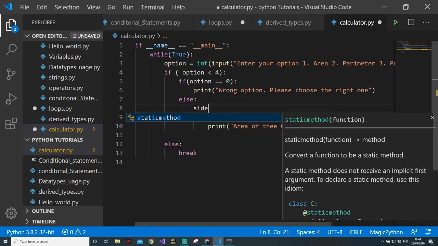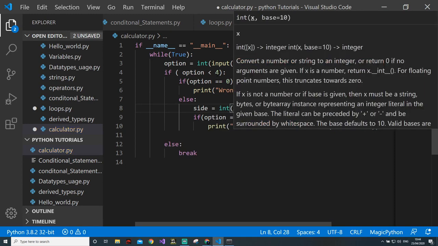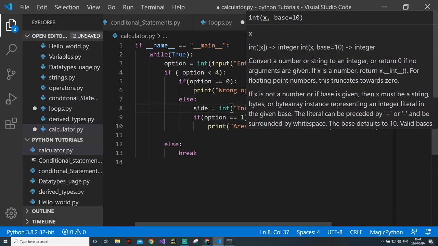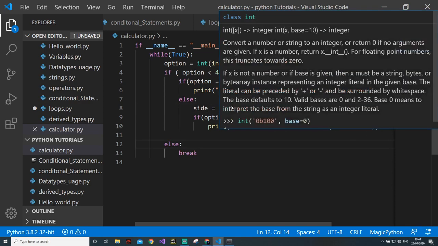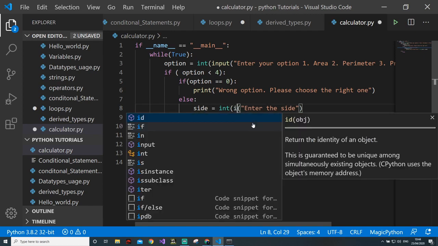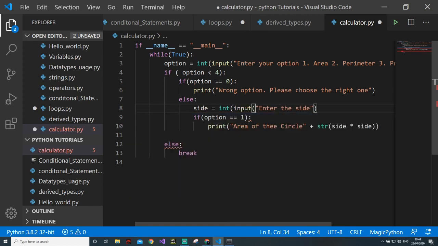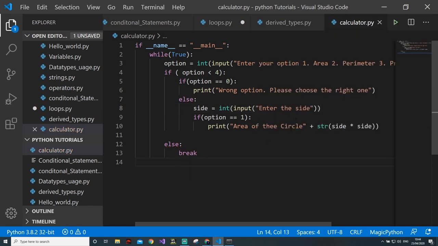So we will ask side, int, enter the, sorry, side. Now you will see that I have used here str, because when you do a print and you want to concatenate something, obviously you can't concatenate an integer with a string. So that's why I have converted it to a string.